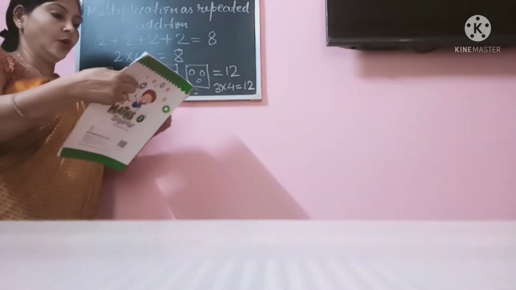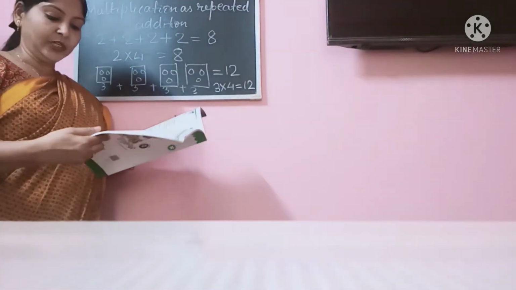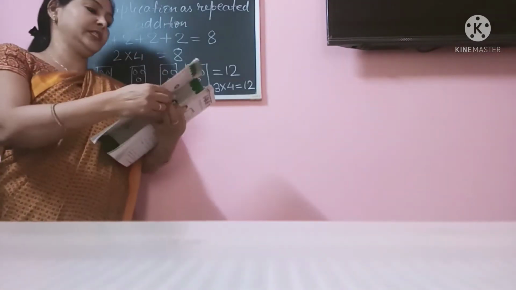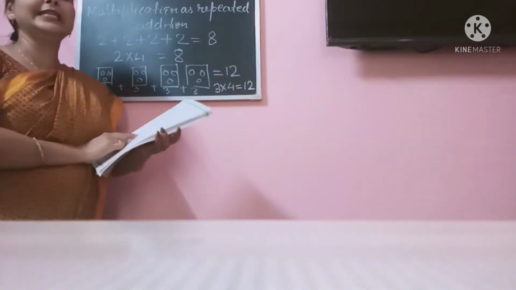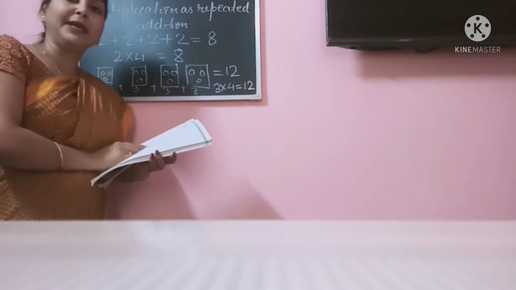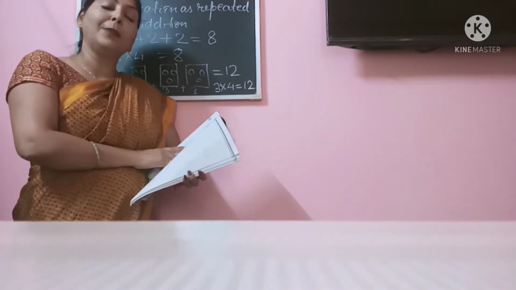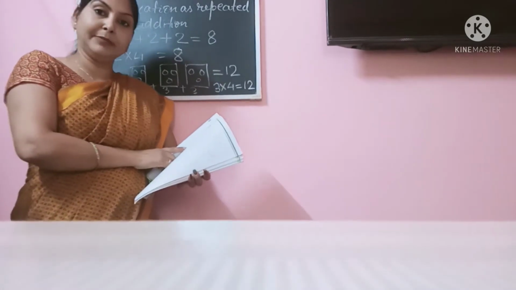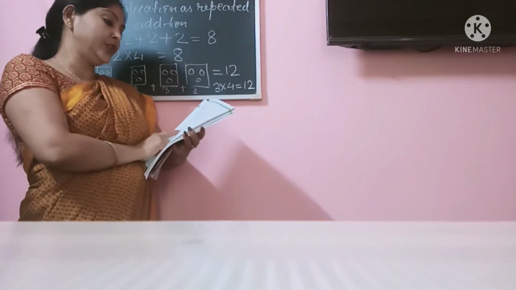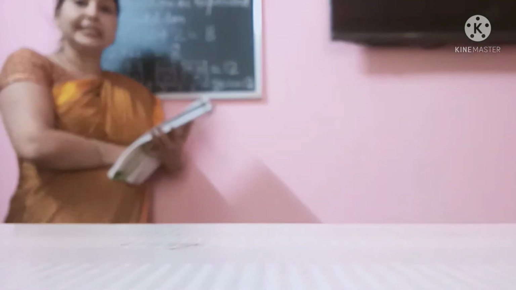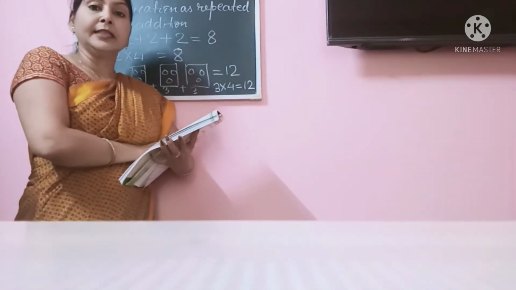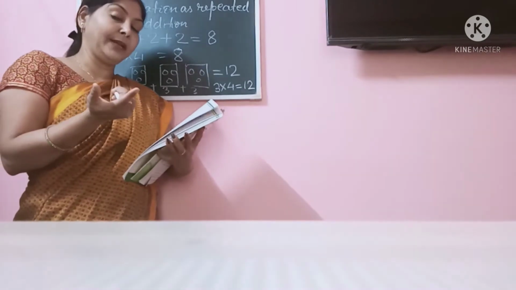So you can see on page number 73, there are so many questions given. Look here, the first one is already done for you. 2 is added 6 times, so it comes 12. If you multiply 2 by 6, you will get 12, same thing. Then the next question, 4 is added 4 times, okay, the answer is coming 16. Then 4, how many times will you multiply to get 16?